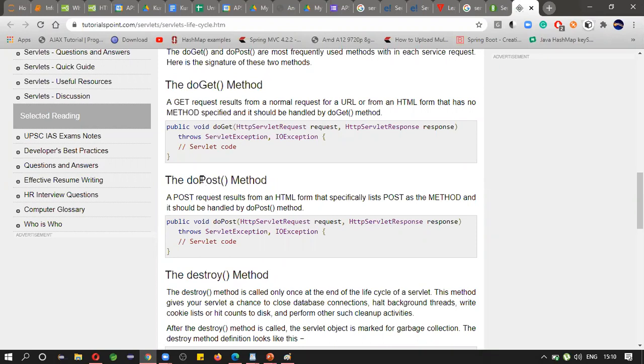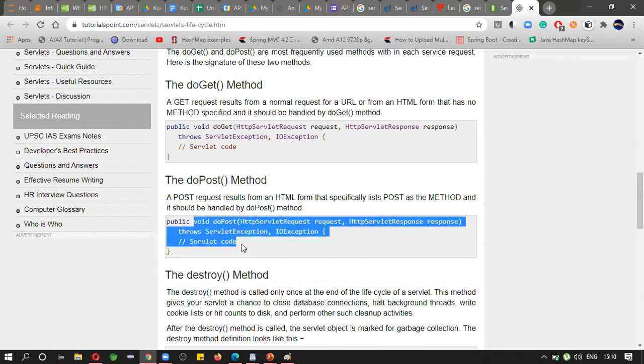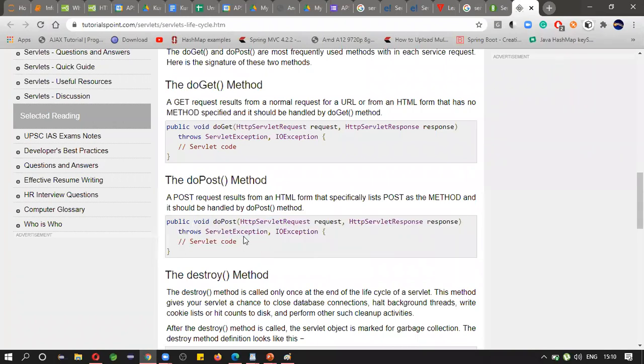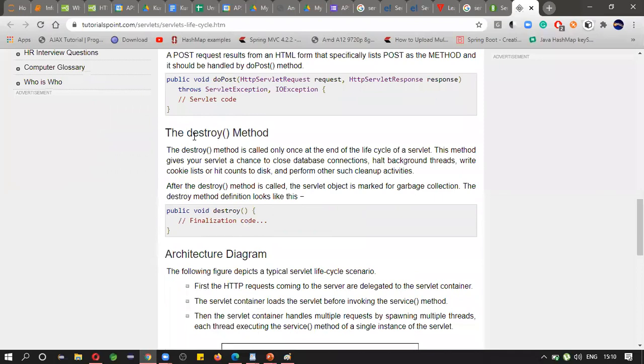When you work with the post method, the data will be available in the header. So here you may expect some security. Okay, you may not call the destroy method all the time. Internally Java will take care of the destroy method.